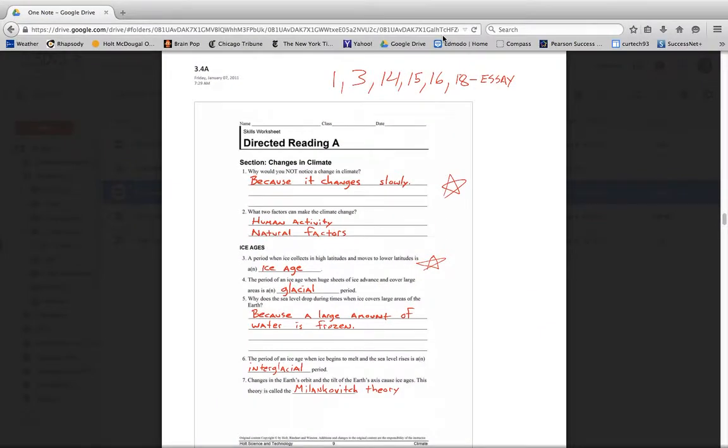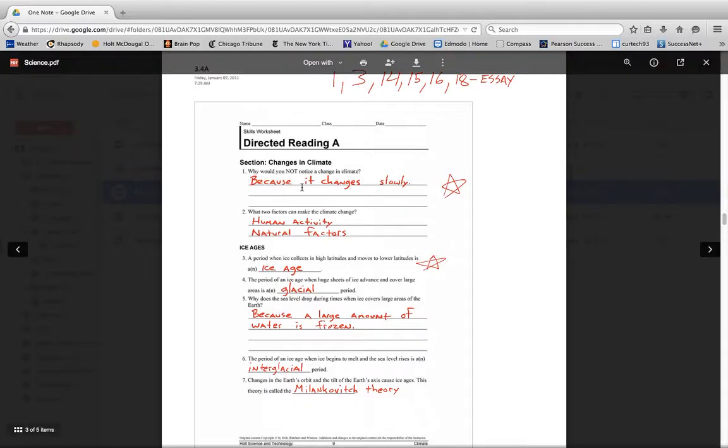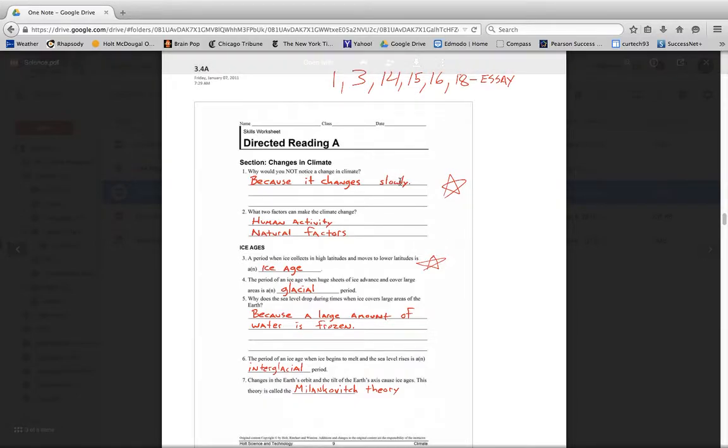All right, here are the correct answers for directed reading A on the changes in climate DR. So this is chapter 3, section 4. First one, why would you not notice a change in climate? Because it changes so slowly. Remember, climate takes a long time to really accurately judge. So it's hard to tell when the climate is changing, and it's not just a change in the weather.